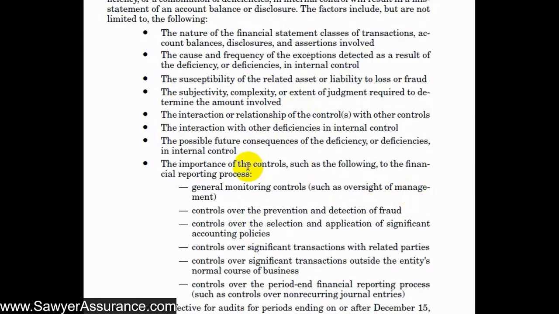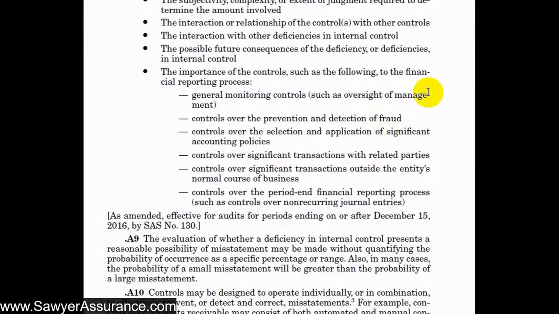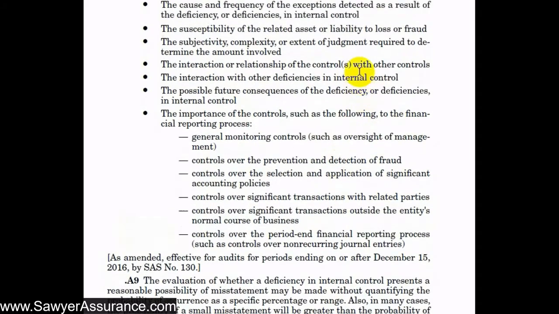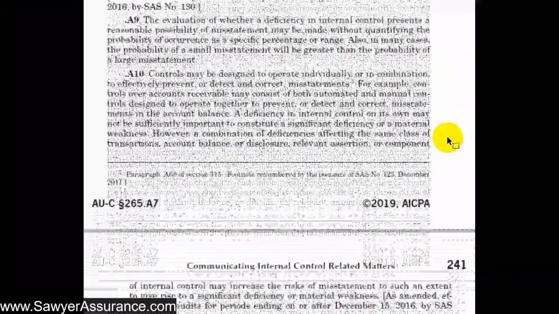Several others. Here we have the importance of the controls in the financial reporting process. For example, oversight of management, over significant transactions with related parties, and so on and so forth. So we might consider each of these factors when we're deciding if there's a reasonably possible chance that material misstatements might not be detected, prevented, or corrected.